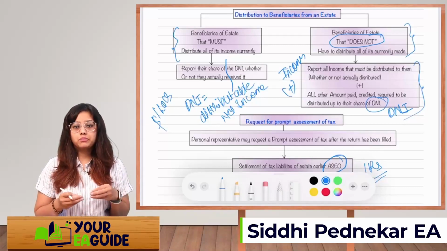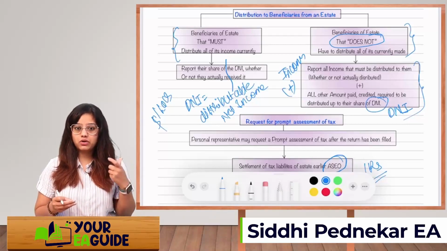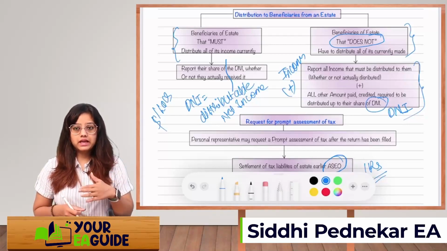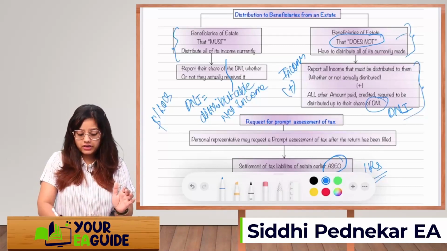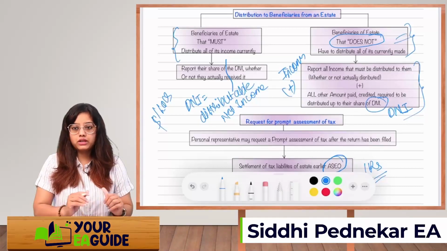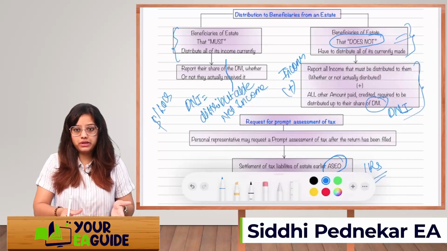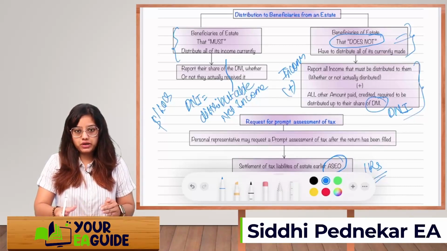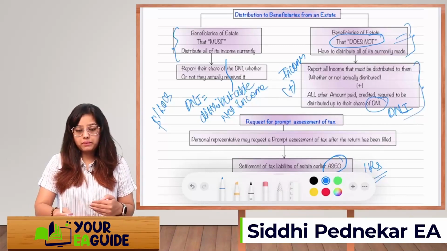First is report just the share, just their required share in their income. Second is, if they are falling under the second category, they will report all the income that must be distributed to them, whether or not actually distributed, plus all other amount paid.